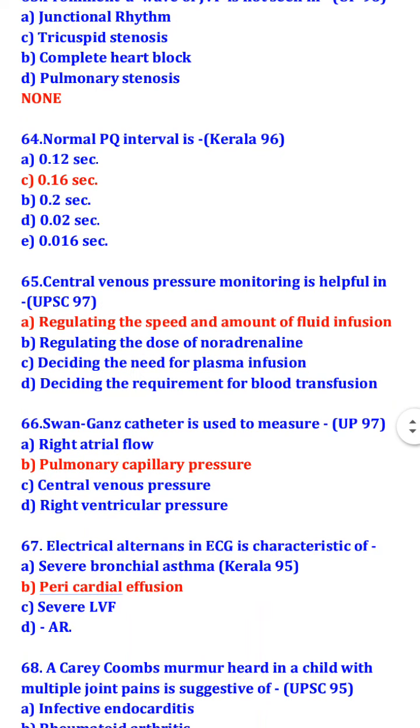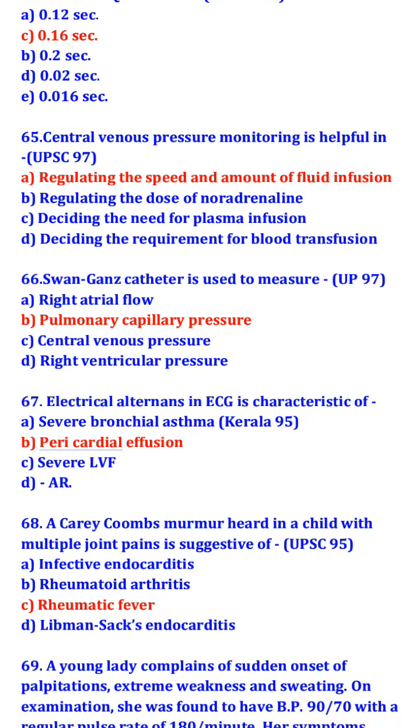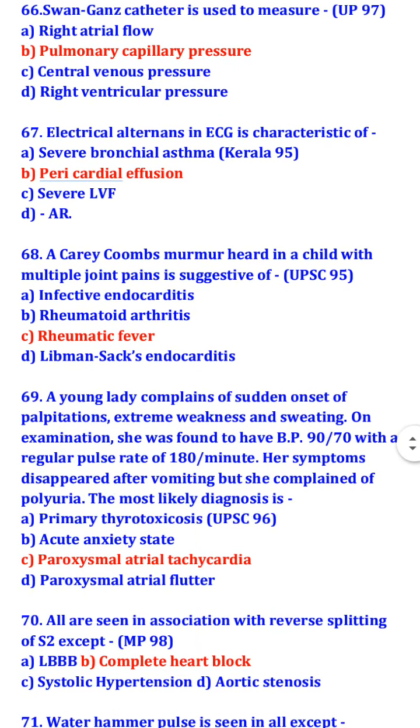Central venous pressure monitoring is useful in regulating the speed and amount of fluid infusion. Swan-Ganz catheter is used to measure pulmonary capillary pressure. Electrical alternans in ECG is characteristic of pericardial effusion. A Carey-Coombs murmur heard in a child with multiple joint pain is suggestive of rheumatic fever.